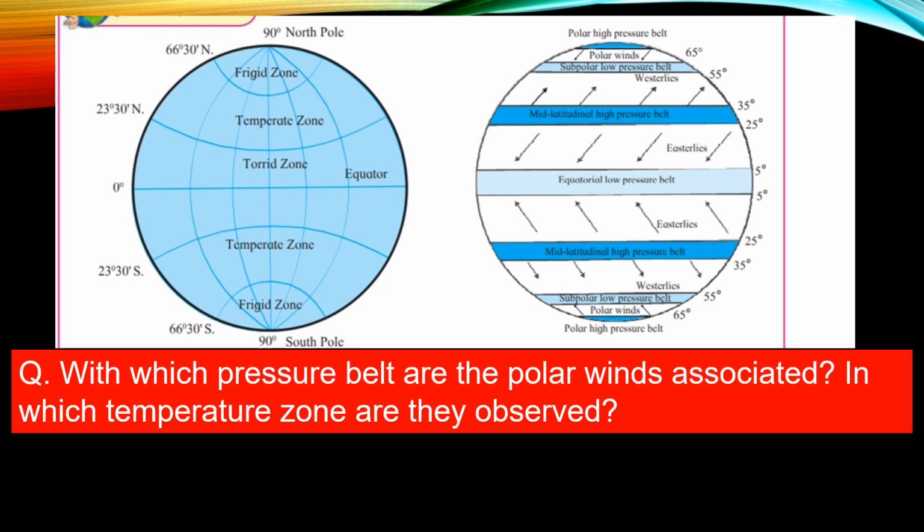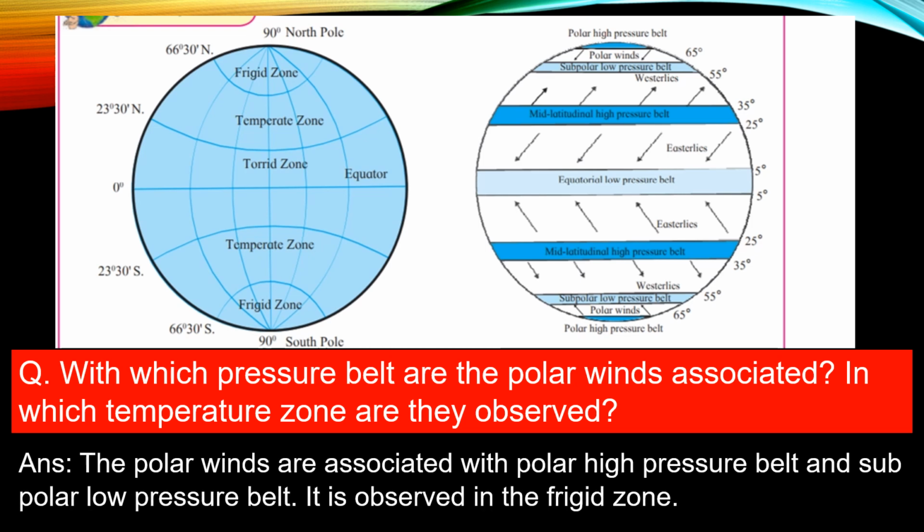Yes, they occur in the frigid zone. So the answer is: the polar winds are associated with the polar high pressure belt and the subpolar low pressure belt. It is observed in the frigid zone.